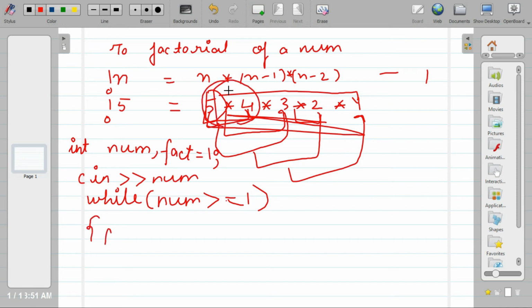We will multiply the intermediate result with itself. So fact is equal to fact into num, and then we should not forget to decrement this num, and then cout num.